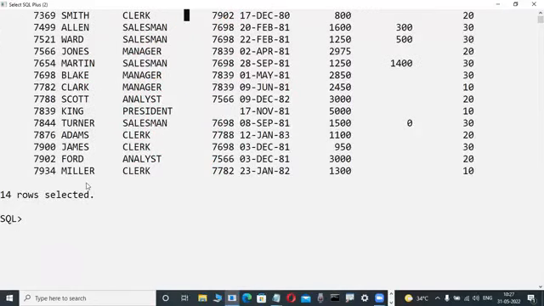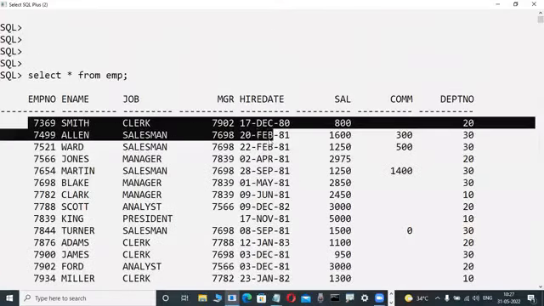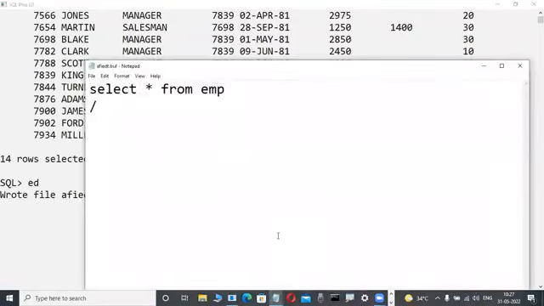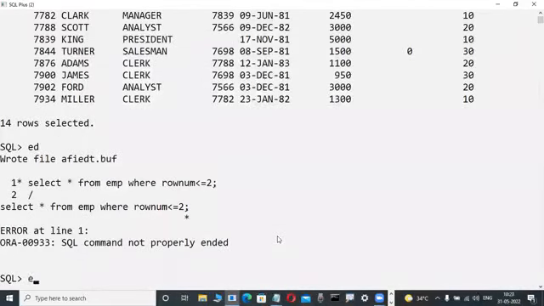I don't want it like this. In the future I want only the first two rows, or two rows, three rows, for example. If you want to filter the data, we use the where clause. Suppose I want two rows here, for example. Some where condition we are using. One of these days, I will tell you how to write a where clause.